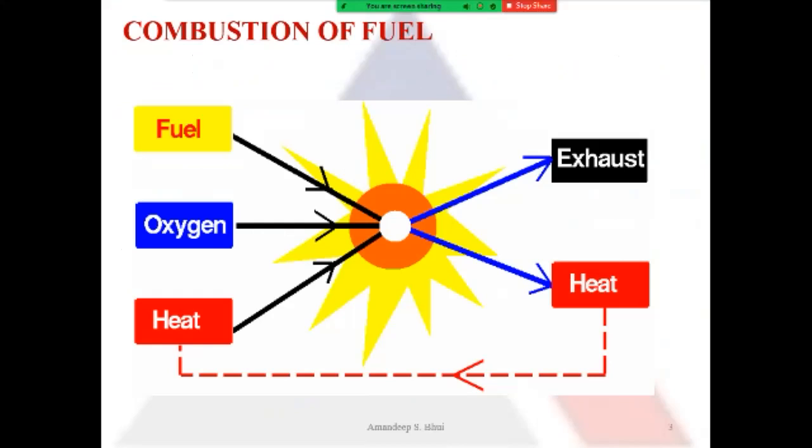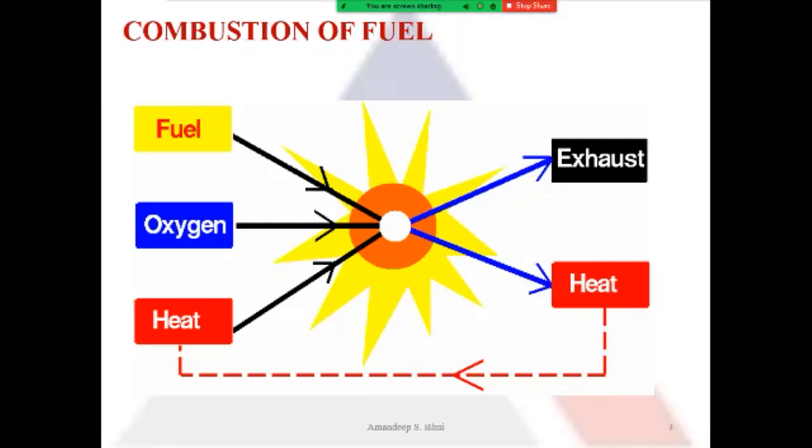Now here in this diagram, you can see that the key ingredients for combustion are the 3 things on the left hand side. That is, I need fuel, I need oxygen, and I need heat. If all these things are available with me, only then the combustion will take place. If I have fuel and I have oxygen and I don't have heat, the combustion will not start.